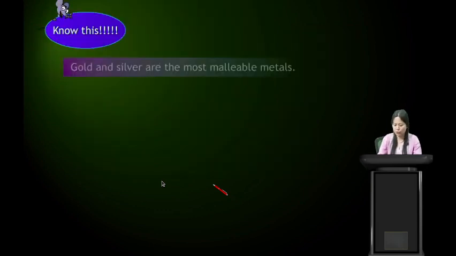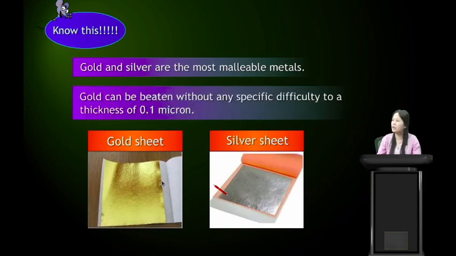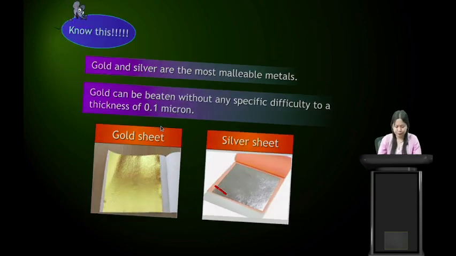Gold and silver are the most malleable metals, meaning they can be beaten into thin sheets. Gold can be beaten without any specific difficulty to a thickness of 0.1 micron. So gold can be beaten into a very thin sheet without any specific difficulty.